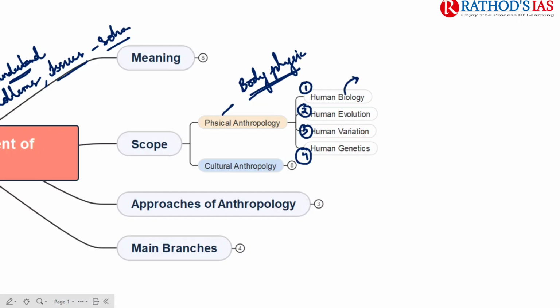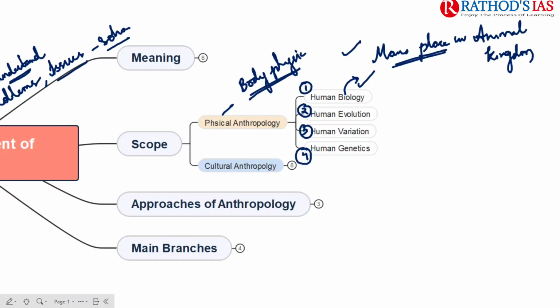What are we going to study in human biology? We are going to understand man's place in the animal kingdom. In your syllabus, you have to know about the phylogenetic status of man, that is, where exactly man is present in the animal kingdom.